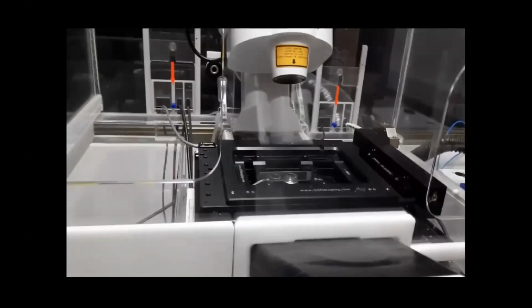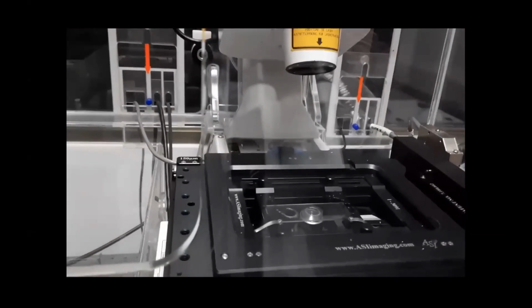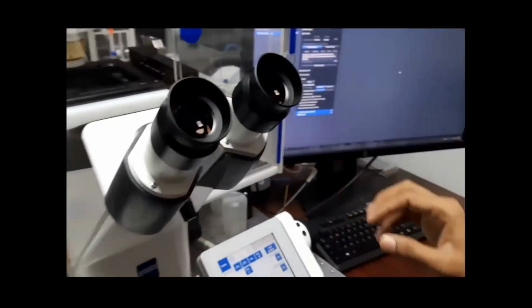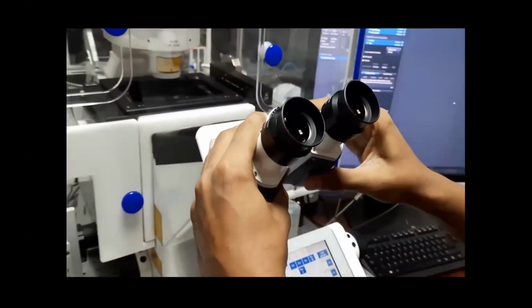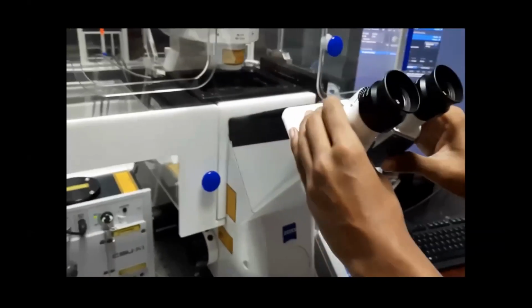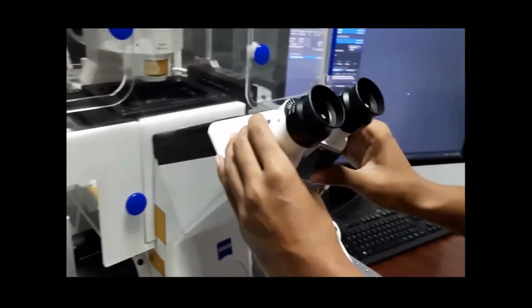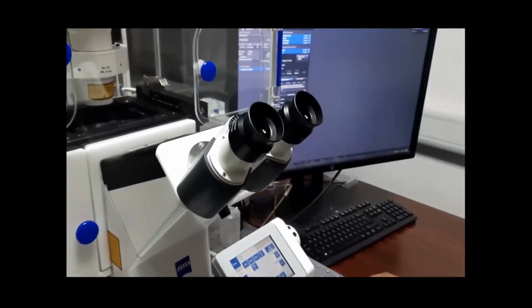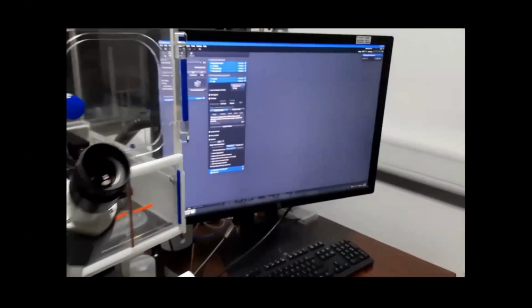As you can see, first I want to observe the cells in the eyepiece. To look at the eyepiece, I will use the fluorescence microscope. I will go to rotate.